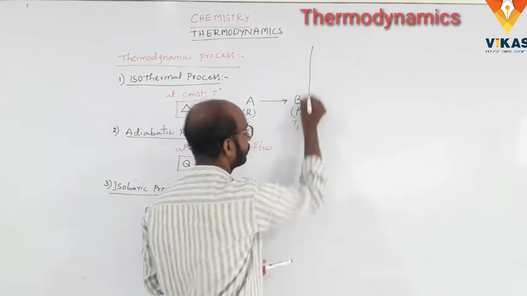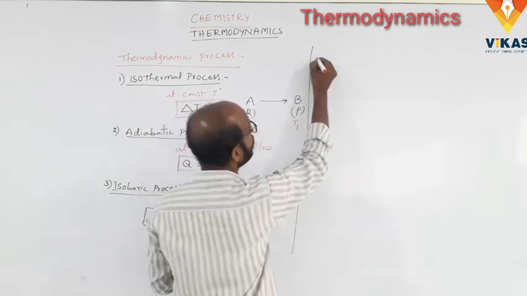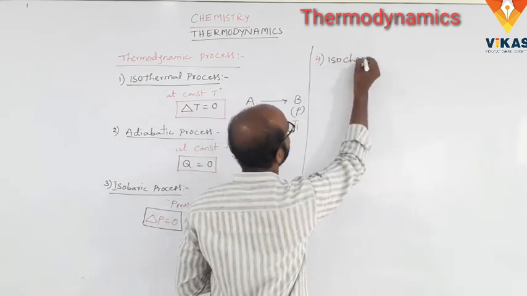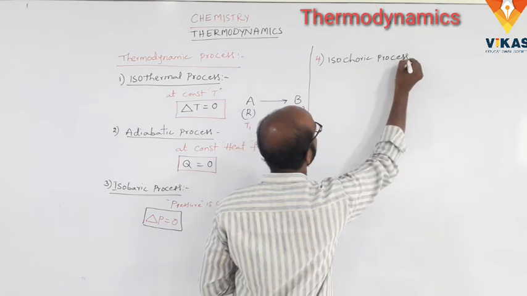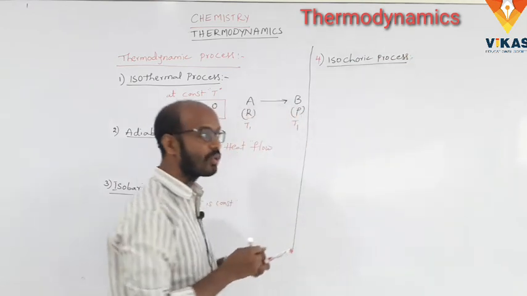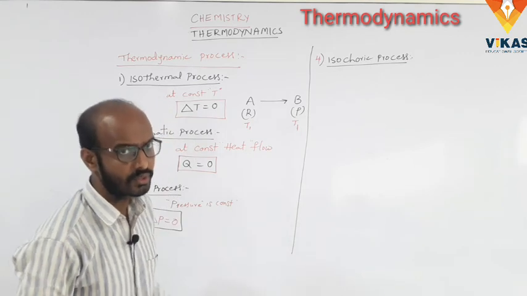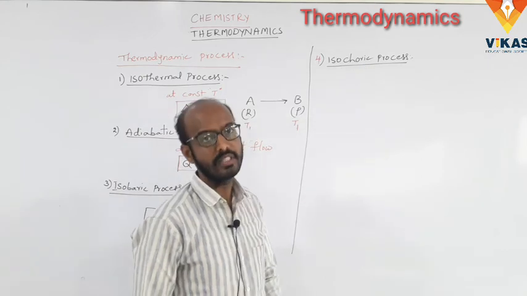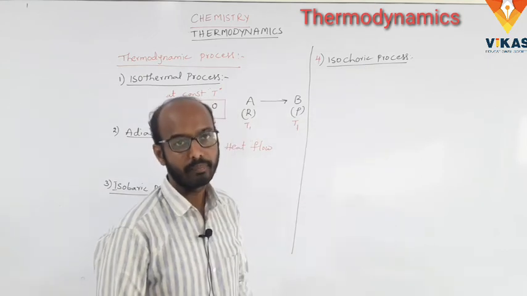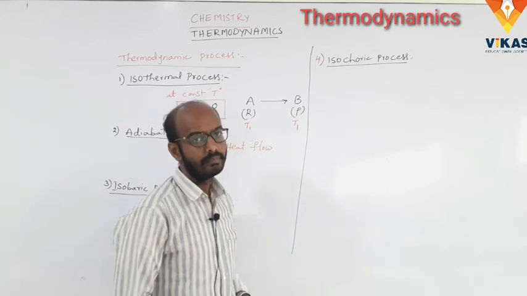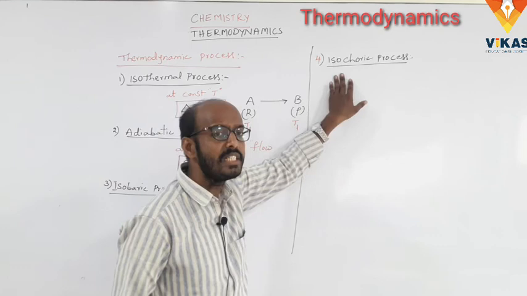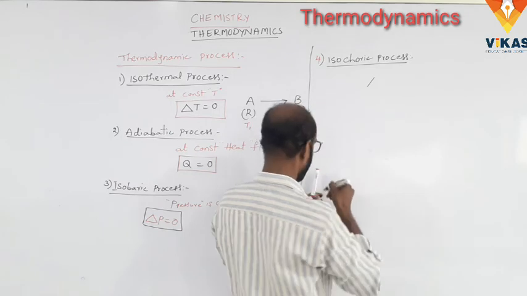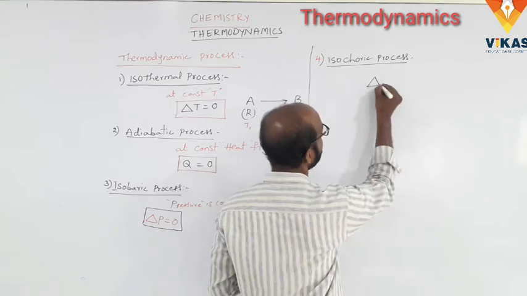And next, the fourth one, the isochoric process. So what is meant by isochoric process? The process which occurs at constant volume is called an isochoric process, or the process in which the volume of the system does not change. There is no change in the volume. So delta V is equal to 0.